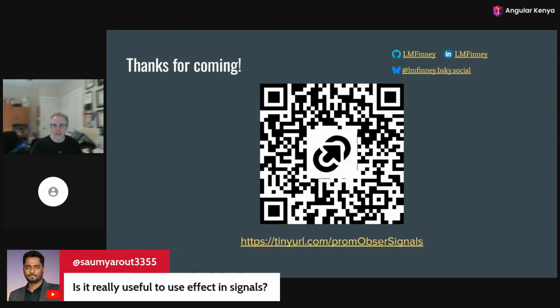So when you can, rewrite your signals as computed and linked signal, or use the resource APIs. But there are times when I just want to log something to a console whenever this signal changes. I want to do a console.error when an error signal happens. The effect is the exact perfect spot for that.